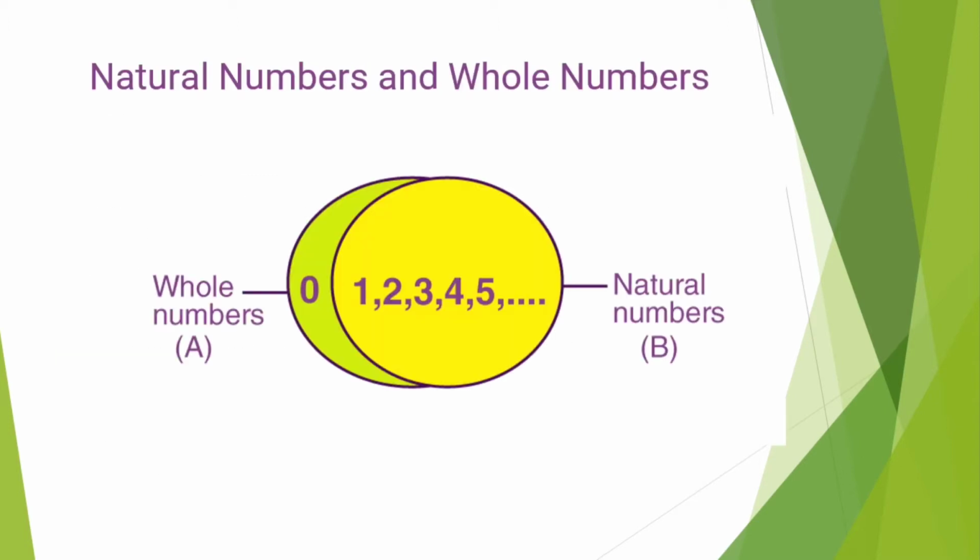In natural numbers we include only positive integers starting from 1 and so on. We do not include zero, fractions, decimal numbers and negative numbers. These numbers are not included in the natural numbers.